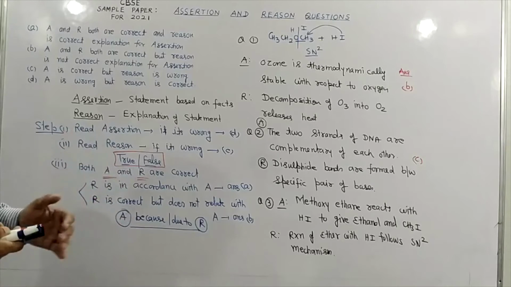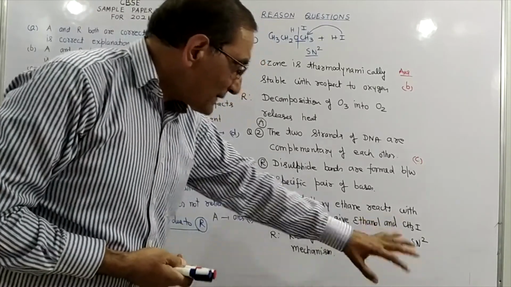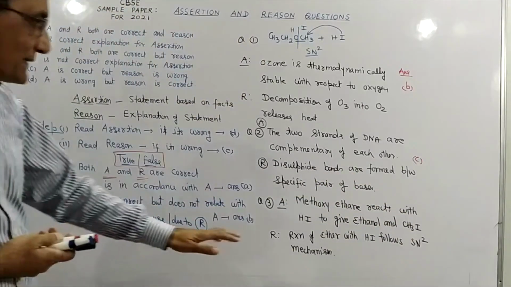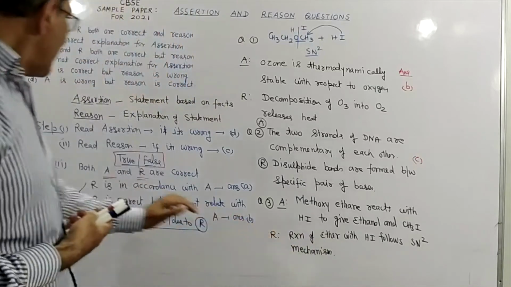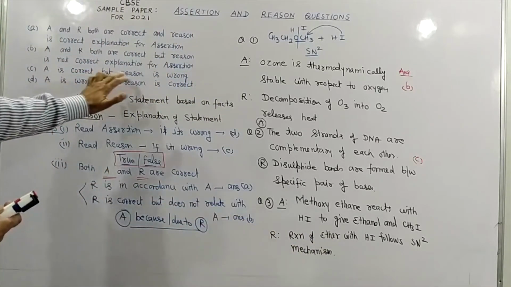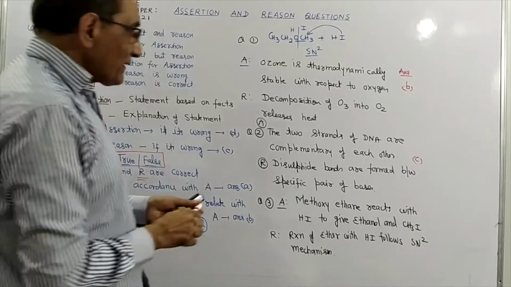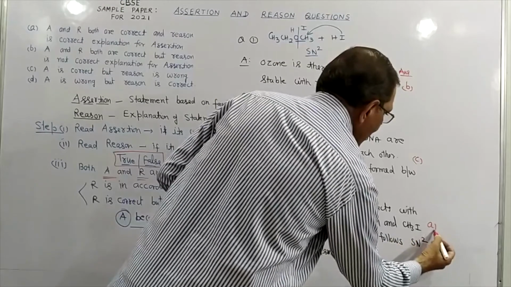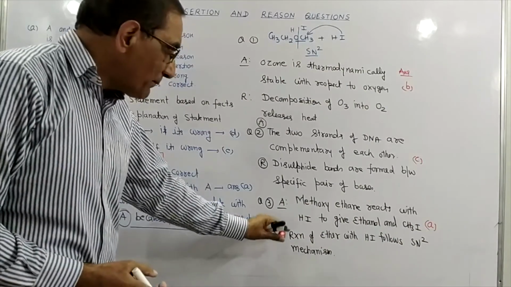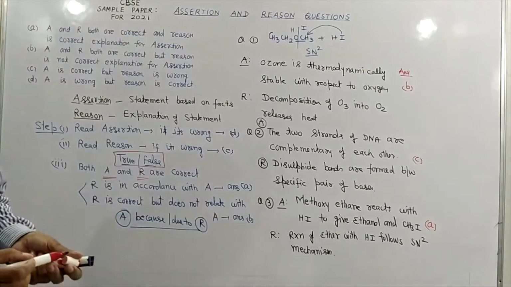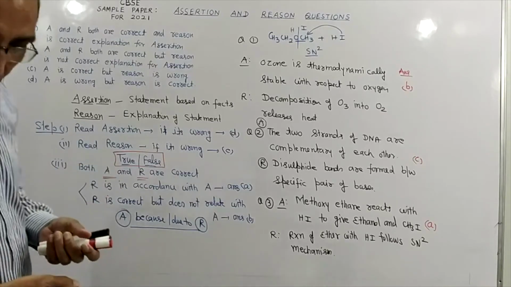Now students, suppose this says that reaction of ether with HI follows SN1 mechanism. Then SN1 mechanism means our reason is wrong. In this case, assertion is correct but reason is wrong, then answer will be C. But in the present case, our answer is A because assertion is correct, reason is correct, and reason is in complete accordance with the assertion. I hope these three questions are clear to you. We'll do some more questions for this.